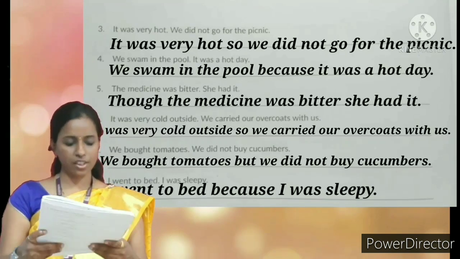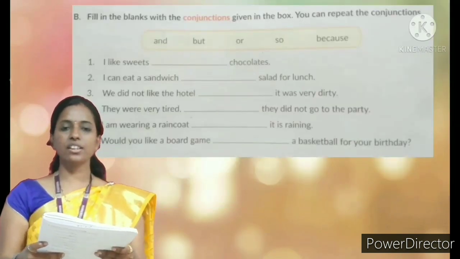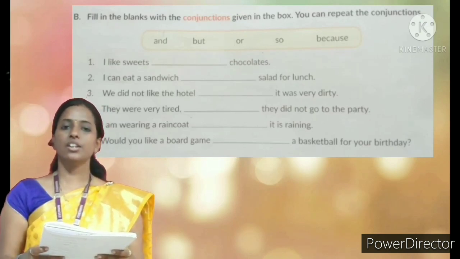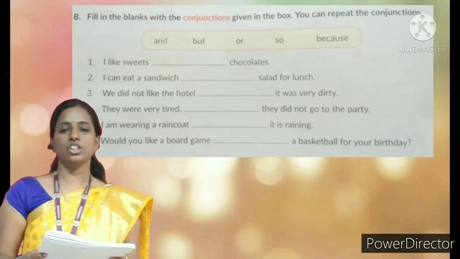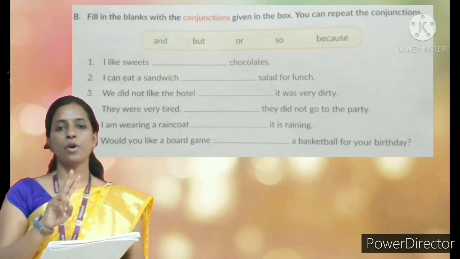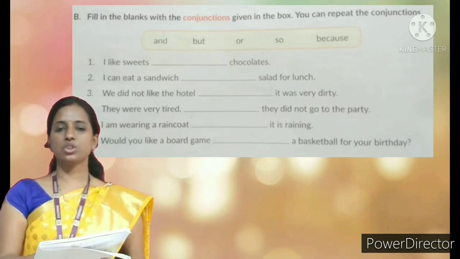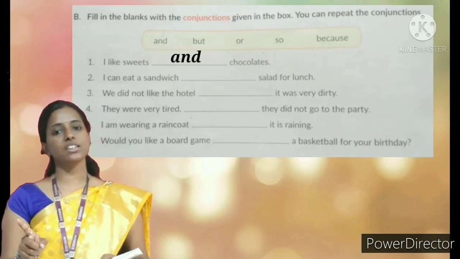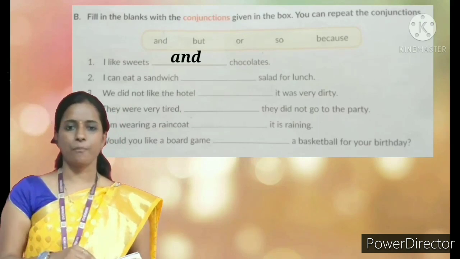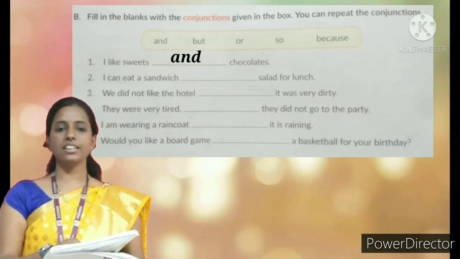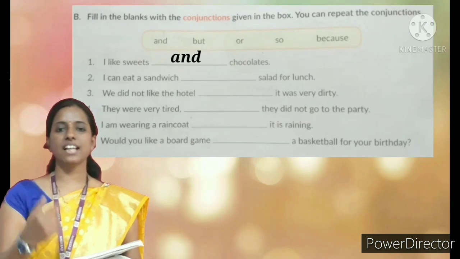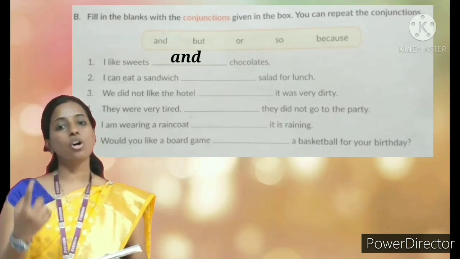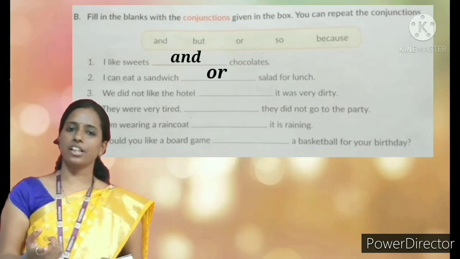Okay. Next exercise, children. B. Fill in the blanks with the conjunctions given in the box. You can repeat the conjunctions. So we have few conjunctions in the box above. First one is I like sweets dash chocolates. I like sweets and chocolates. Okay. Second, I can eat a sandwich dash salad for lunch. I can eat a sandwich or salad for lunch.